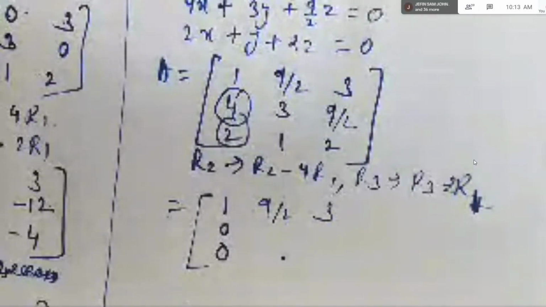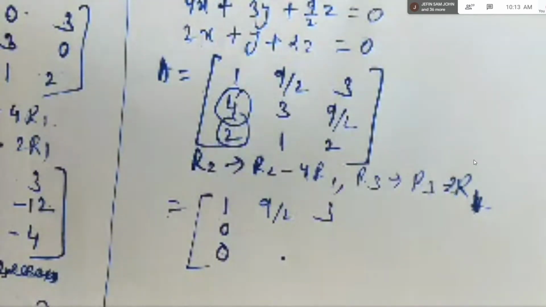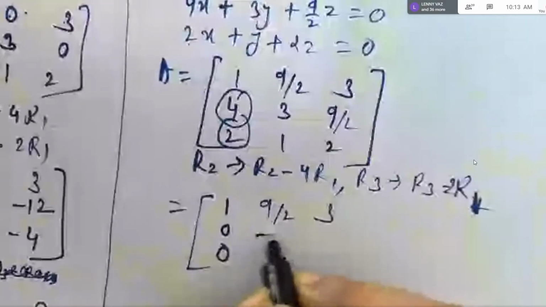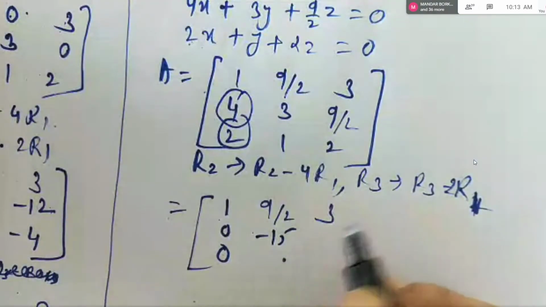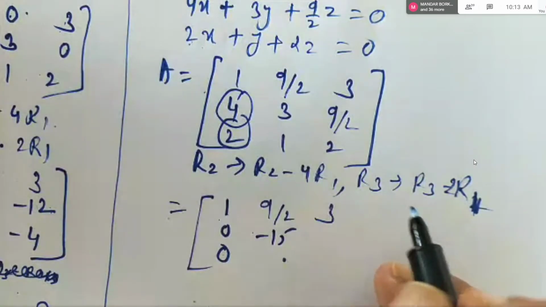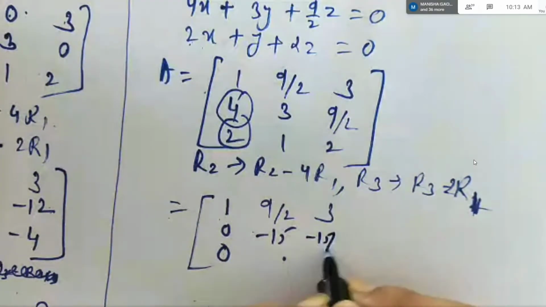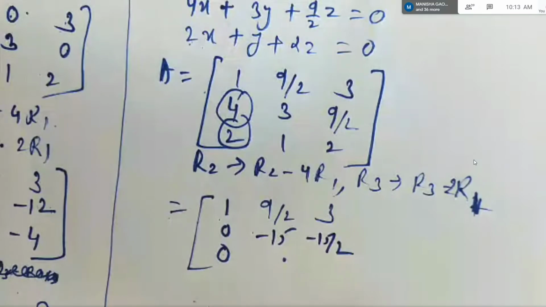You can tell me now. Manisha? Yes, ma'am. Minus 15. Minus 15 and minus 15 by 2. And the last row? Ma'am, I'm doing the last one. Just wait. Oh, okay.